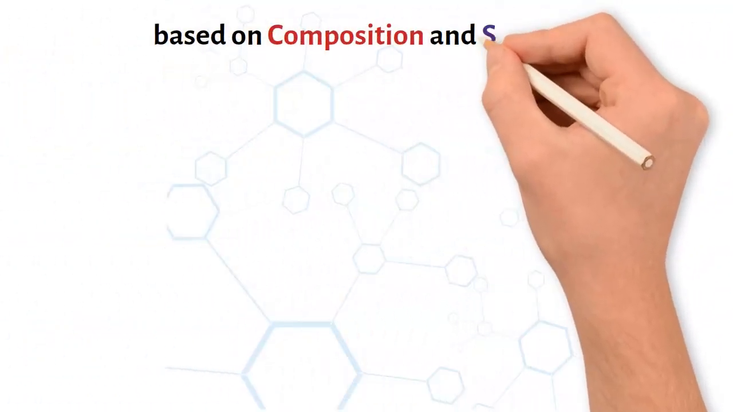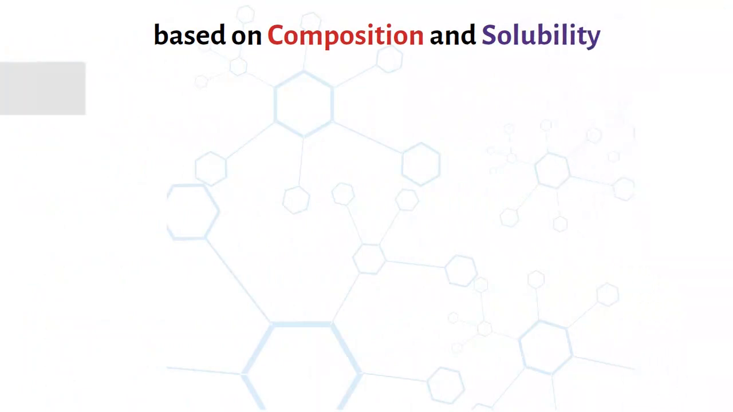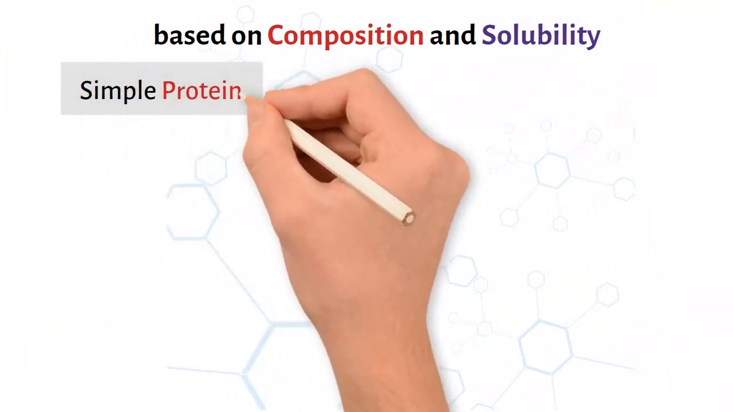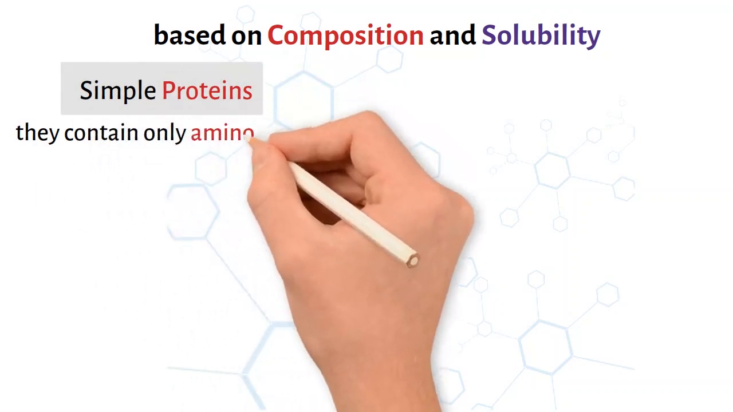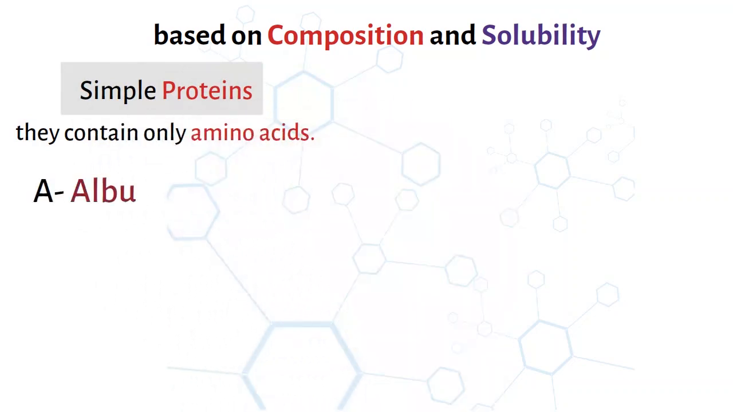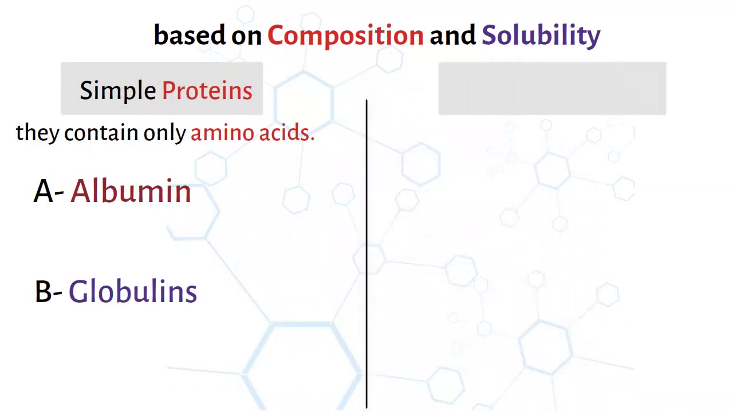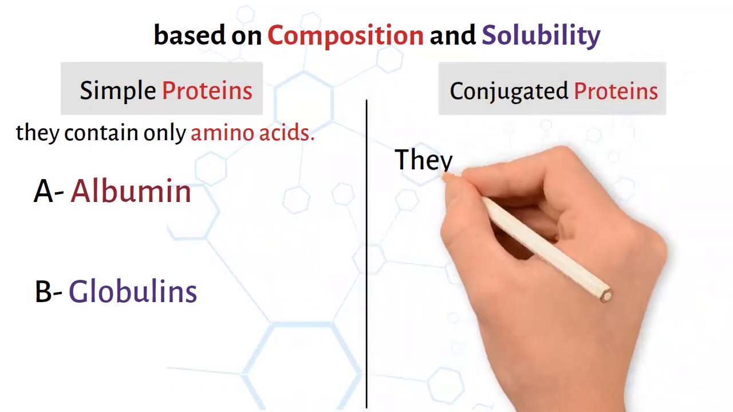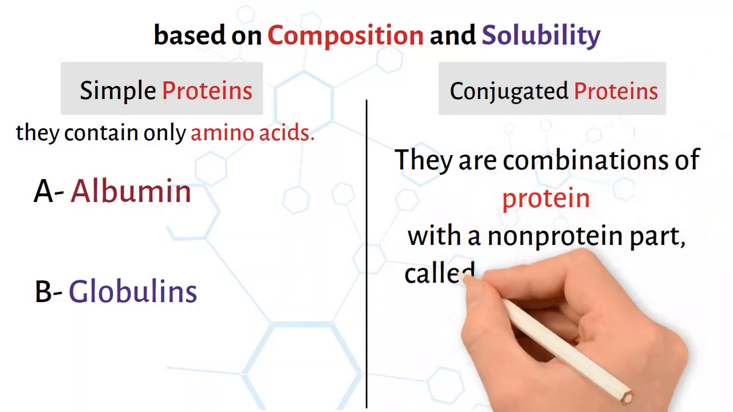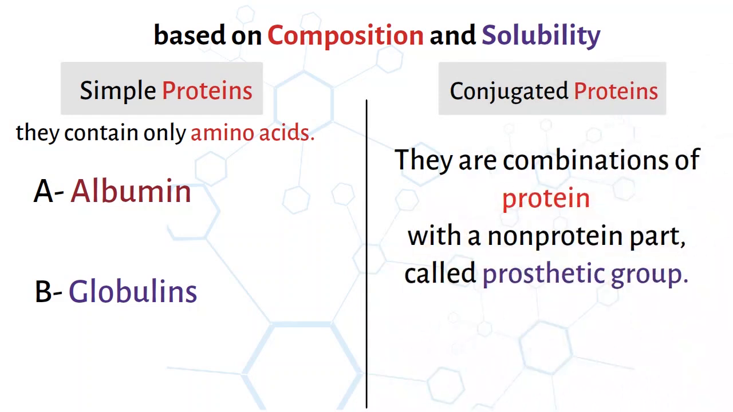Classification of proteins based on composition and solubility. 1. Simple proteins. According to definition, they contain only amino acids. Albumin, globulins. 2. Conjugated proteins. They are combinations of protein with a non-protein part, called prosthetic group.